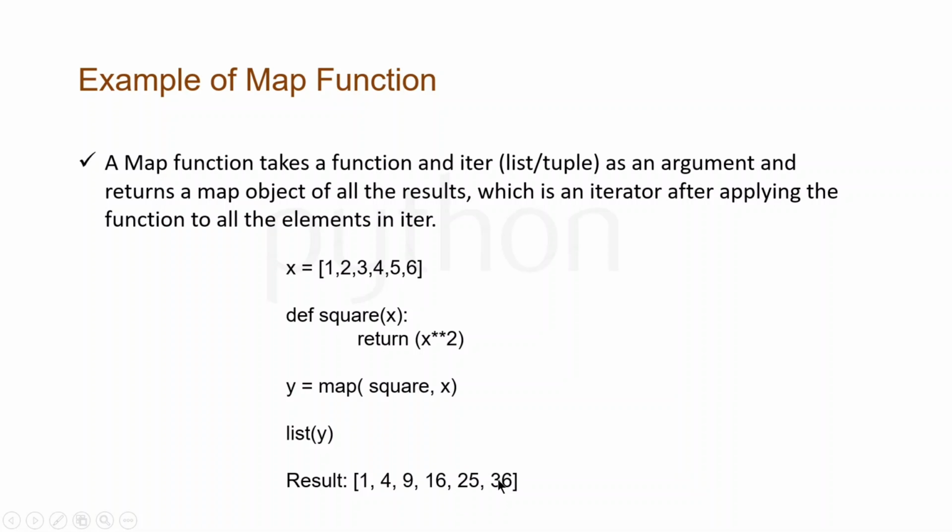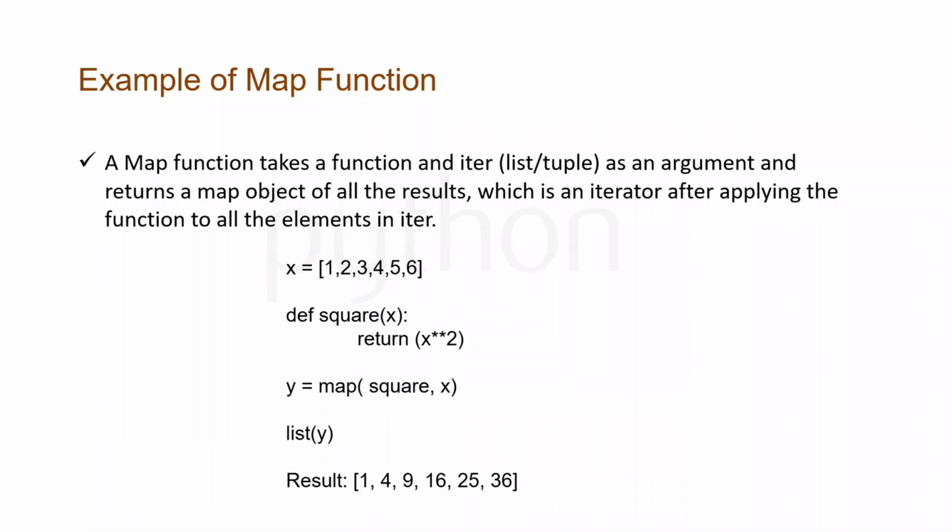Fine. So in this way you do not need to go and use a for loop or some loops to get the results and then put them in a list. You can just use the map function to get the squares. Fine. So let's go to Jupyter Notebook and try it out.